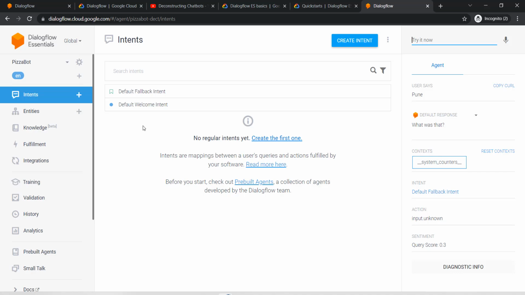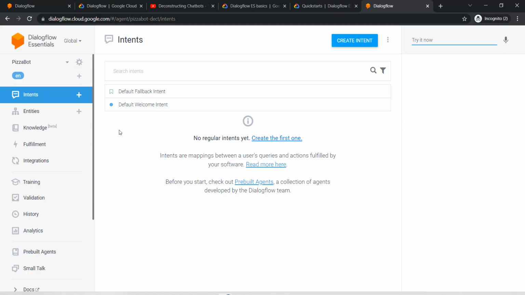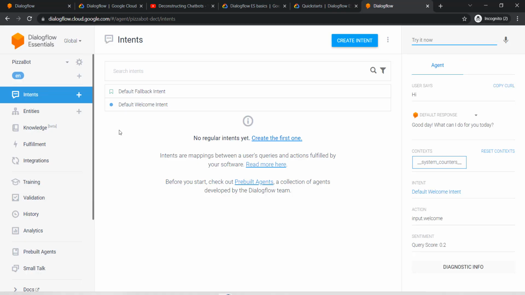Now, if I've already trained this thing, it uses machine learning. So if I have already given enough input to it, it will actually recognize the intent. If not, it will always go to fallback intent. Now, because this is a pizza bot, we want to keep our discussion to pizza only. So if a user says hi, what happens there? It says good day, what can I do for you today?